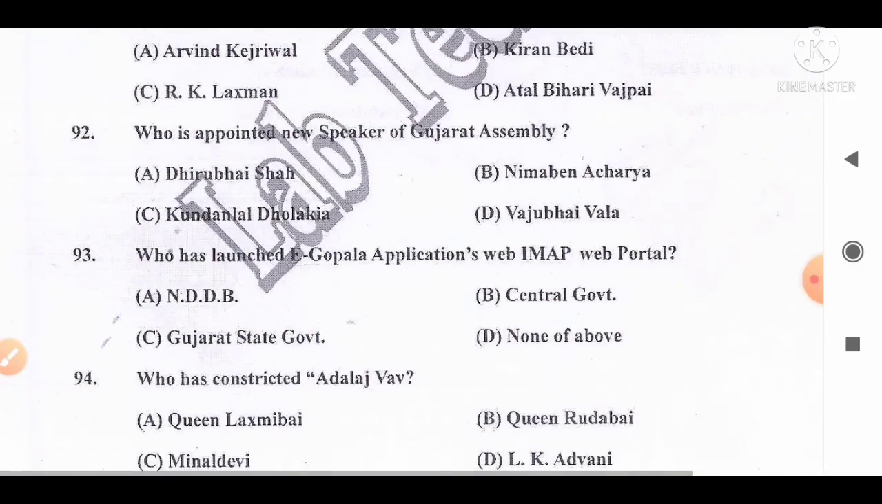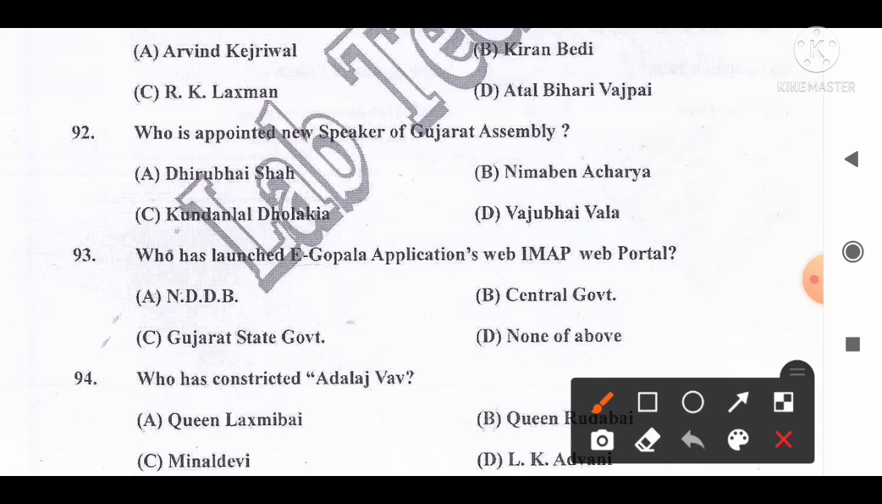Move to the next question, number 92. Who is appointed new Speaker of Gujarat Assembly? The options are A, Dhirubhai Shah, B, Nimaben Acharya, C, Kundanlal Dholakia, D, Vajubhai Wala. And the correct answer for this question is option B, Nimaben Acharya is now the Speaker of the Gujarat Assembly. So option B is the correct answer for this question.